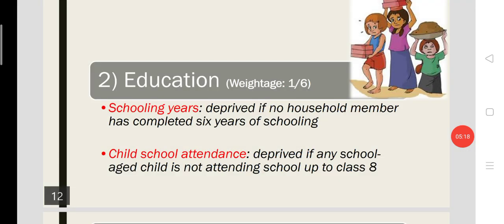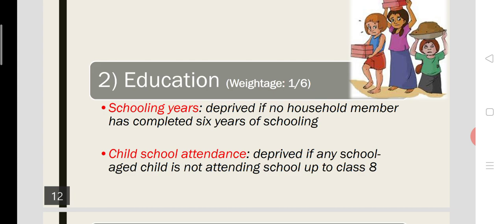A family will be considered deprived, or living below poverty status level, if no household member has completed 6 years of schooling. This is in fact basic. All the indicators are in fact basic level ones on which poverty is measured.